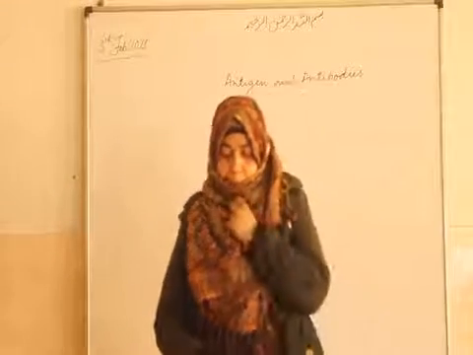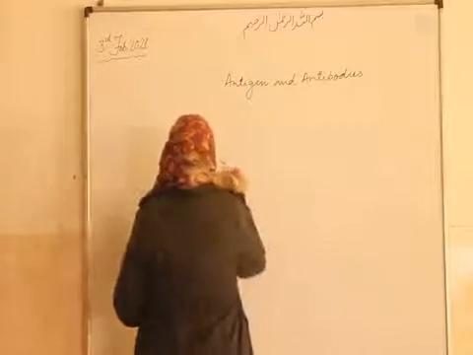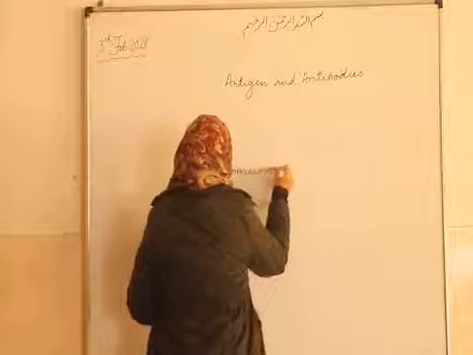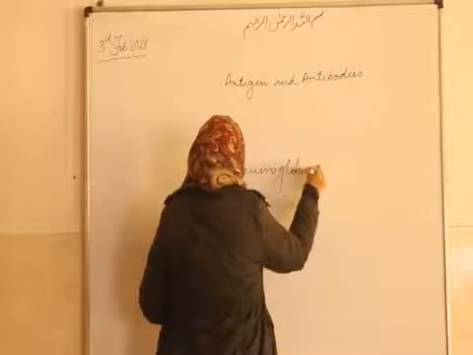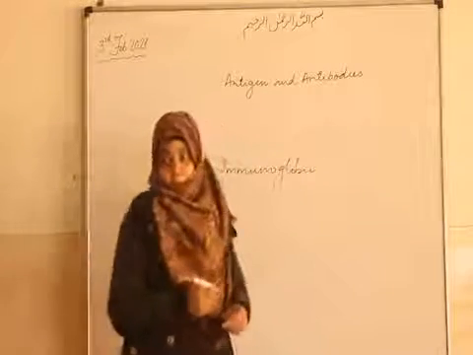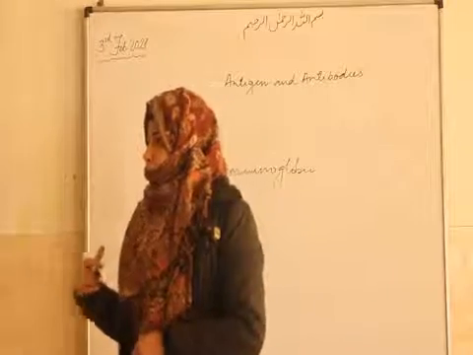Antibodies belong to the category of protein called immunoglobulin. It's related to the immune system.